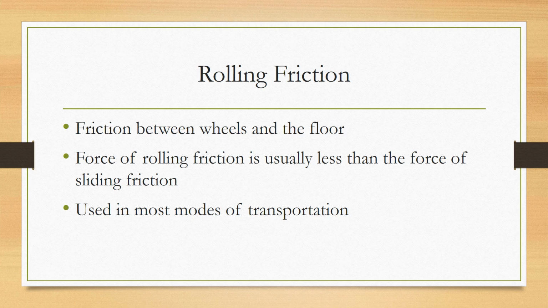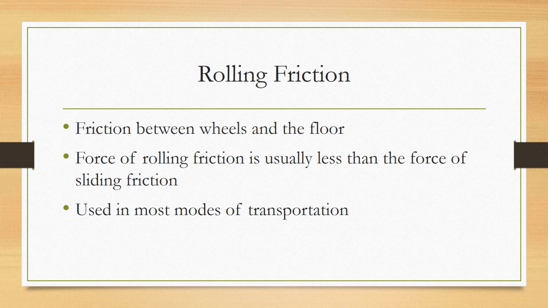Now, rolling friction is less of a force than sliding friction. So if you kick a soccer ball with the same force that you kick, I don't know, something of equal weight that's just flat. So if you have two objects, one that's round and one that's flat, and they're equal weight, you kick it with equal force, that round object is going to move a lot faster, a lot farther before it stops compared to the flat object, because that round object is experiencing rolling friction, whereas the flat object is experiencing sliding friction, which is a lot stronger, which means there's going to be more resistance and a bigger opposition. So that's the reason we use rolling friction in transportation.